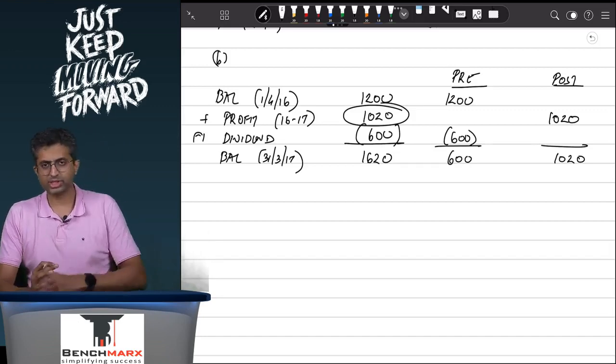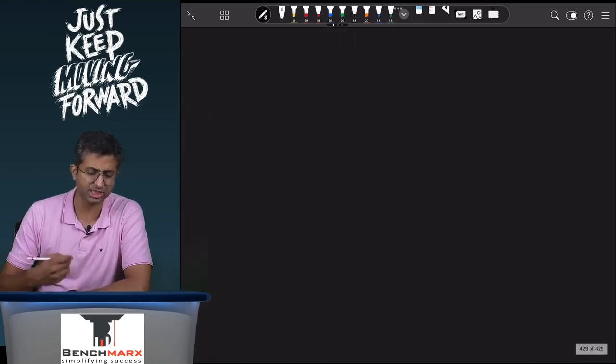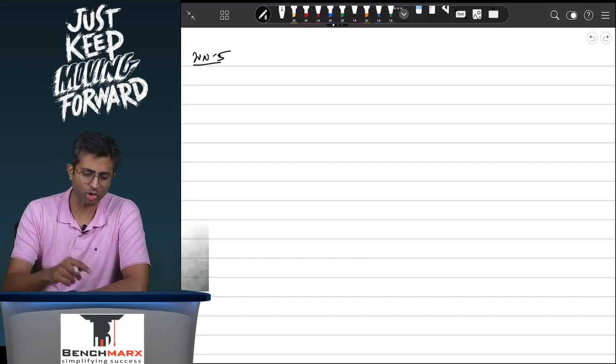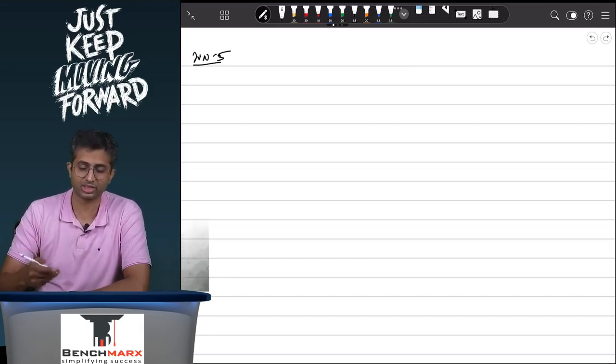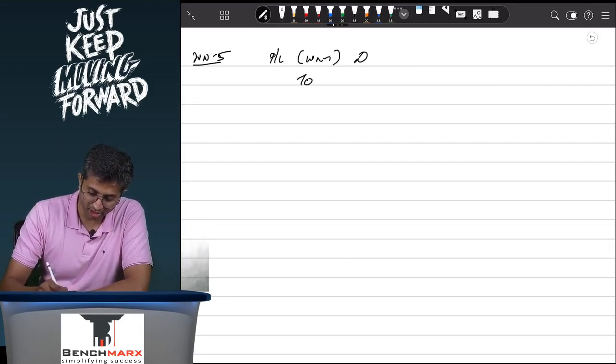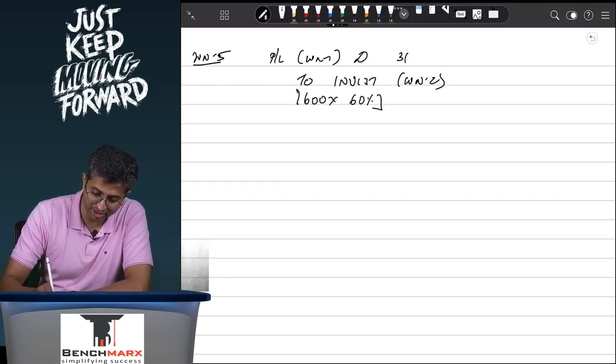A few adjustments that you need to do, and hence we typically leave some space and then prepare, let us say, working notes. When we are preparing these working notes, we will say the adjustment is for dividend. Dividend is wrongly credited. 600 is the total dividend. Parent receives 60% of that, that is 360. This should be debited in the P&L. Debit, this is going in working note number 1, and to investment will be credited in working note number 2. So this is 600 of total dividend into 60%, and hence this comes to 360.